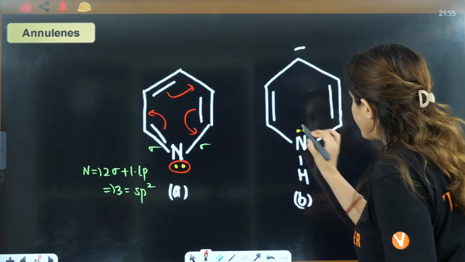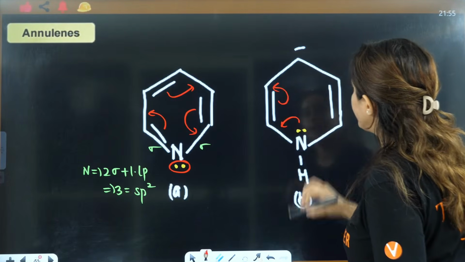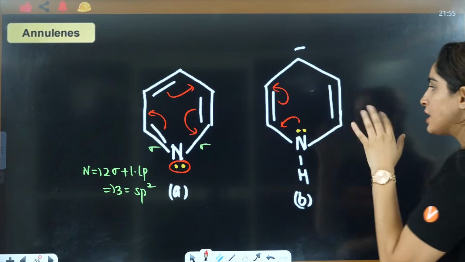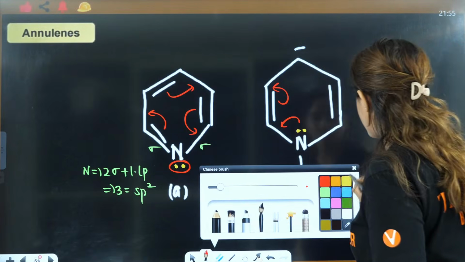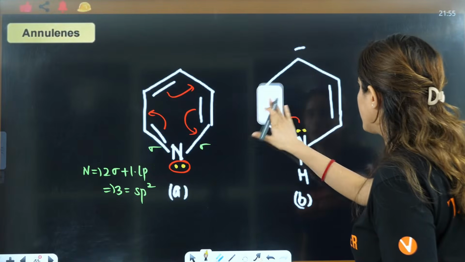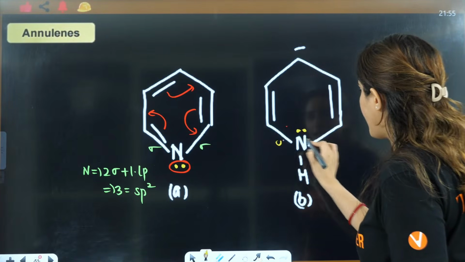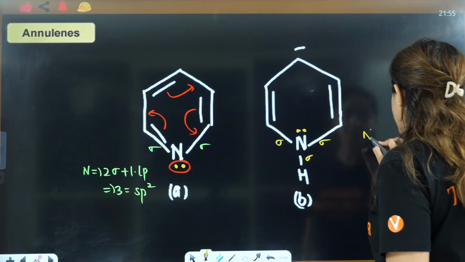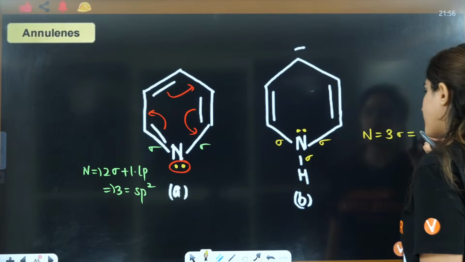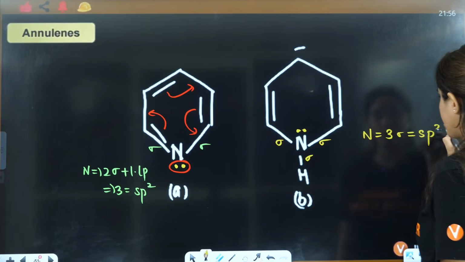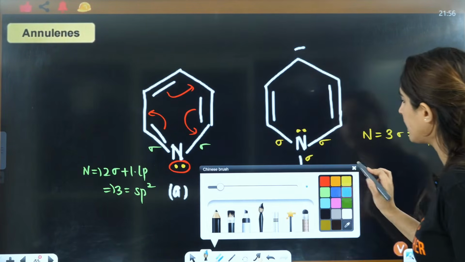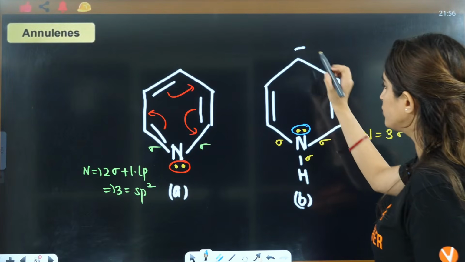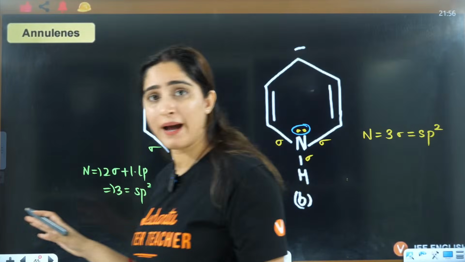This lone pair here, it is a part of delocalization. How? The movement here, right? So you will say this particular nitrogen will have 3 sigma, so that's why it is sp2. Now, because this is a part of delocalization, what you will do while calculating the number of pi electrons?